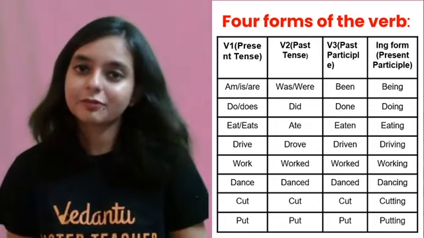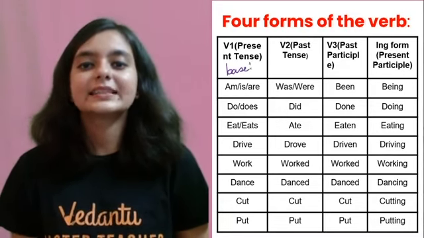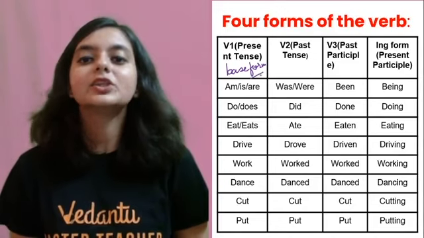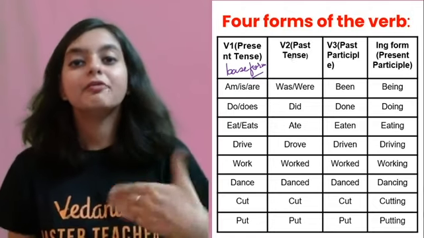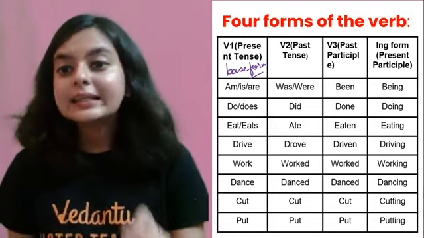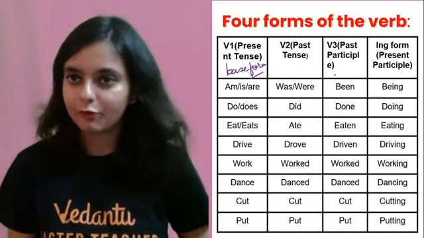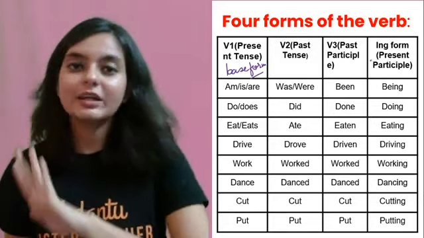Now let me start from the beginning itself. What is V1? V1 is the base form. We call it the base form, which is our present tense, right? What is V2? V2 is the past form, okay? What is V3? V3 is the past participle form. And what is the last form? We will not call the last form V4.